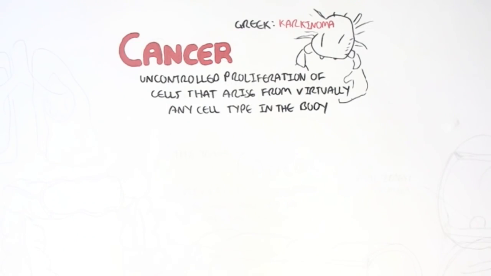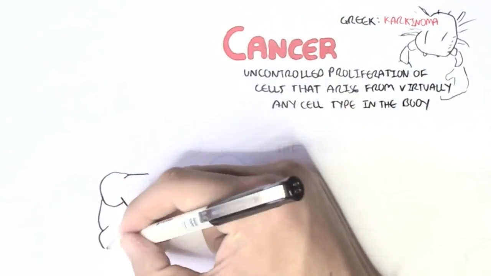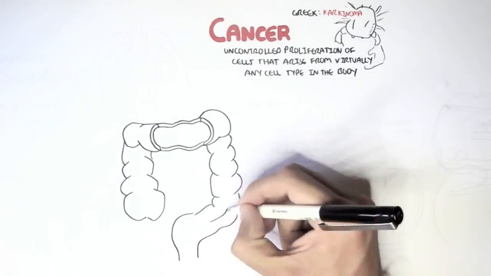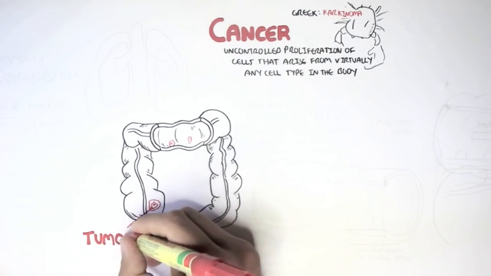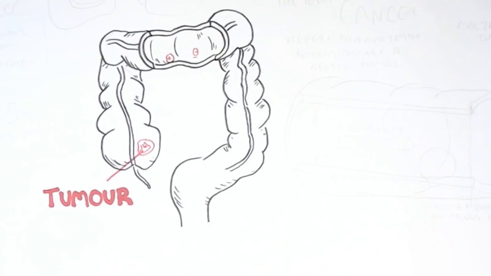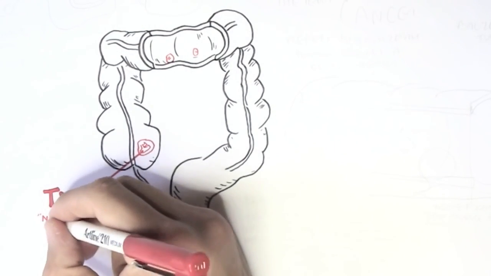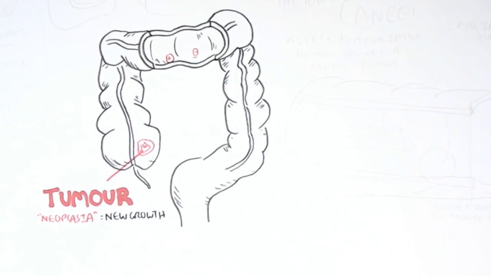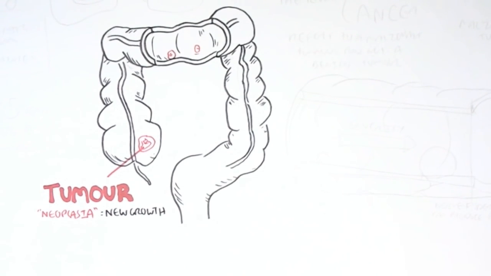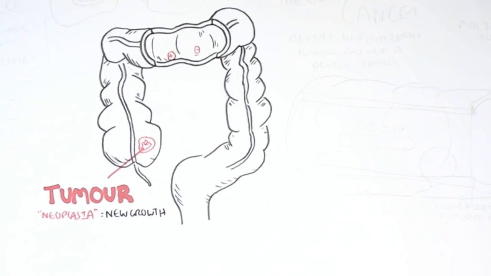Let us look at an example of cancer that may occur in the colon or in the large intestines. So here I am drawing the large intestines, also referred to as the colon. These red mushy looking things represent a tumor. Tumor refers to some form of new growth. But when dealing with cancer like tumors, it is better to refer to tumors as neoplasia, which means new growth. But either way, tumor and neoplasia mean the same thing. In this video, I will use the word tumors more rather than neoplasia.